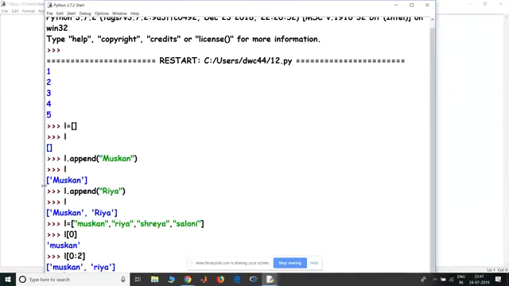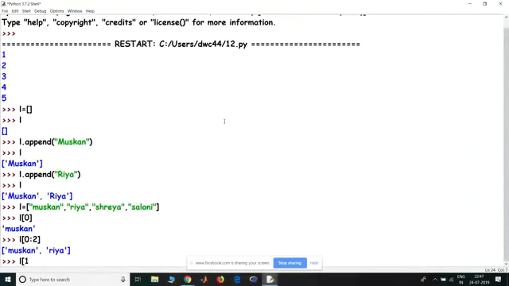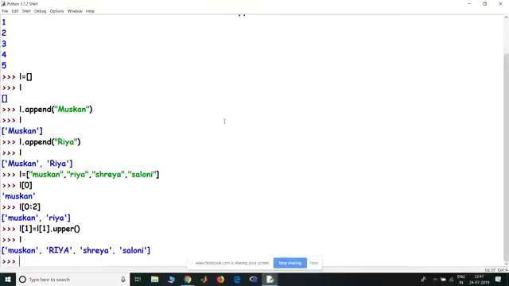But somebody had asked me how to change just a specific element of the list. If I want to change only Ria to uppercase, I will write L of 1. One second, let me just make the screen larger. L of 1 equal to L of 1 dot upper. Then when I type L, Ria turns into capital letters. Okay.